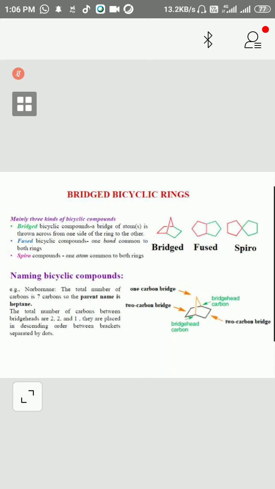If you go from one bridgehead carbon to the other, by this pathway there are 2 carbons, by this pathway 2 carbons, and by this pathway 1 carbon. Total 3 pathways are there. So the numbers of carbon atoms between bridgeheads are 2, 2, and 1, and they are placed in descending order between brackets, separated by dots, when we go for nomenclature.